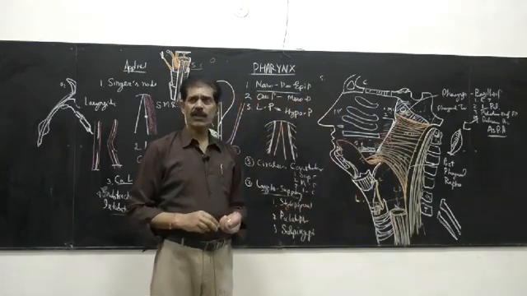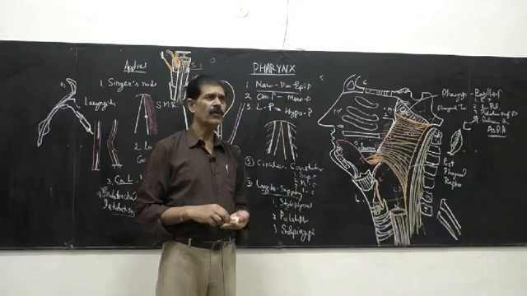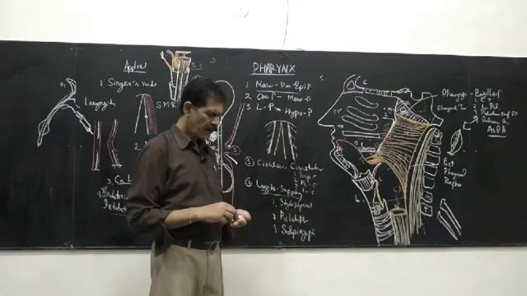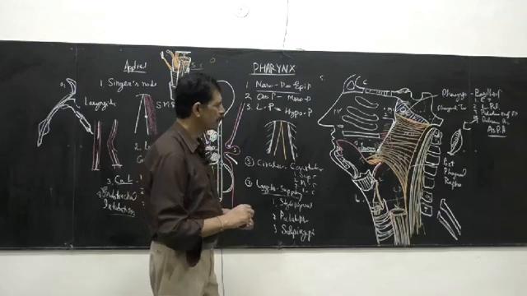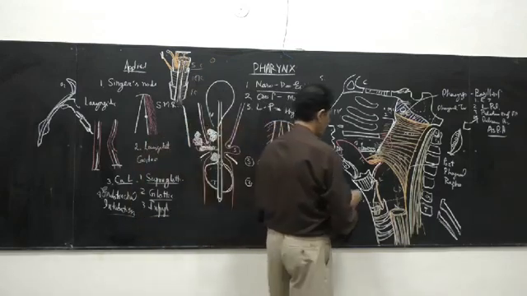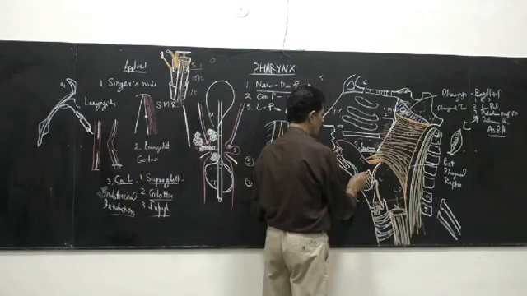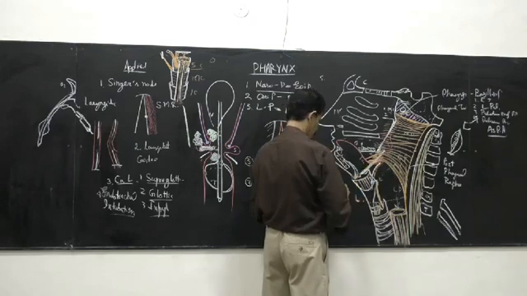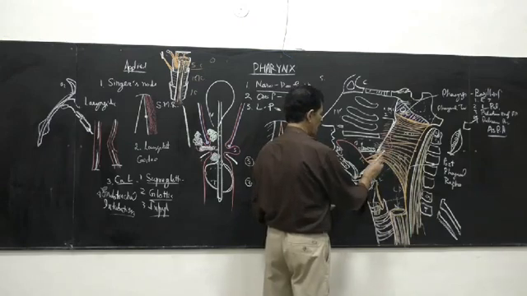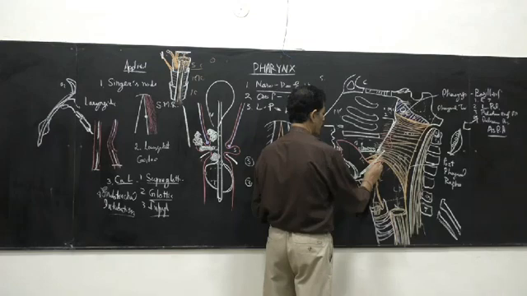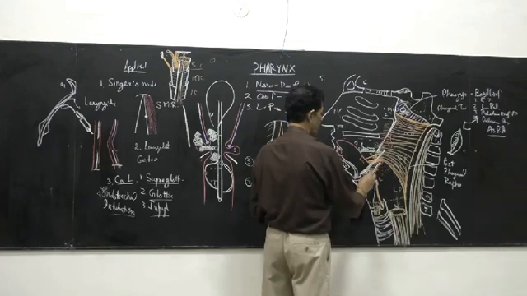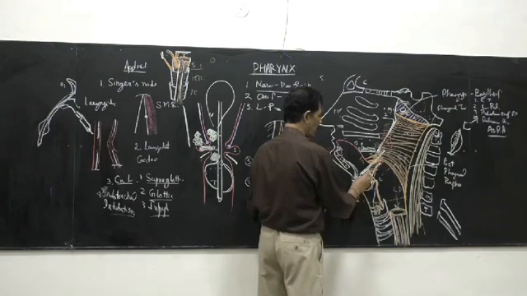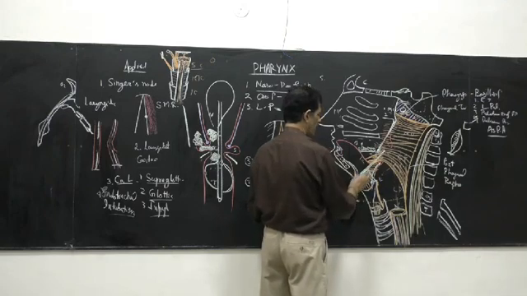Then comes the middle constrictor. The middle constrictor is also fan shaped. The origin of the middle constrictor is, number 1, the lesser cornu, and what is attached? The stylohyoid ligament. So this muscle is taken from the lower half of the stylohyoid ligament. Number 2, origin from the greater cornu of the hyoid bone.